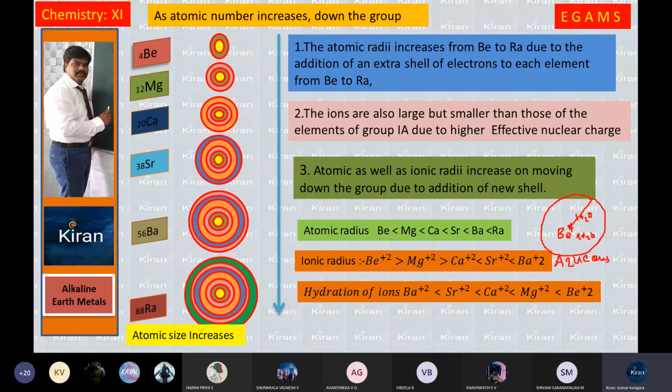But without water, beryllium atomic radius is smaller than radium. This is without water. When you keep it in aqueous solution or water, this is the ionic radius in aqueous solution. This is the hydration enthalpy.